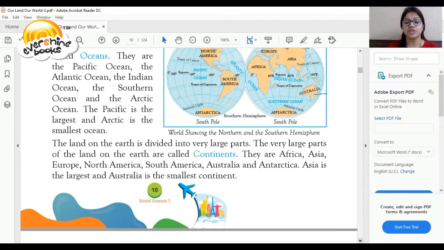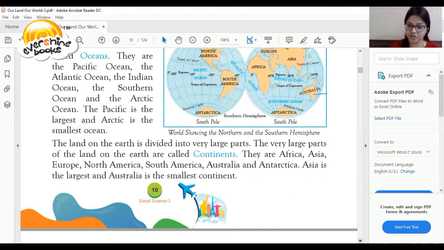So the continents are Africa, Asia, Europe, North America, South America, Australia and Antarctica. These are 7 continents in the globe. Number 1, Africa. Number 2, Asia. Number 3, Europe. Number 4, North America. Number 5, South America. Number 6, Australia. And number 7, Antarctica. So these are 7 continents.